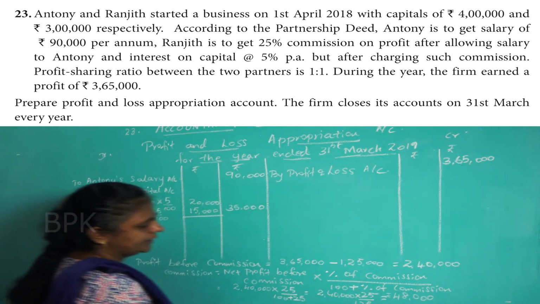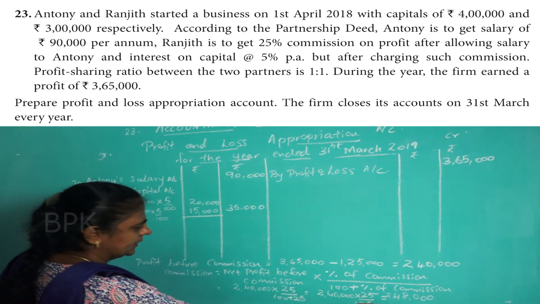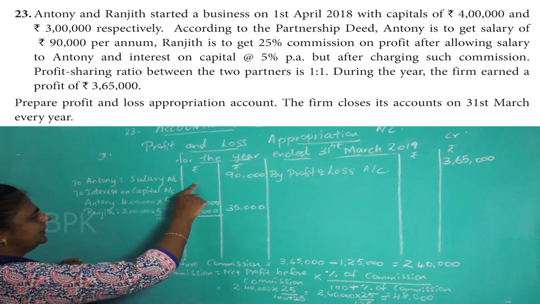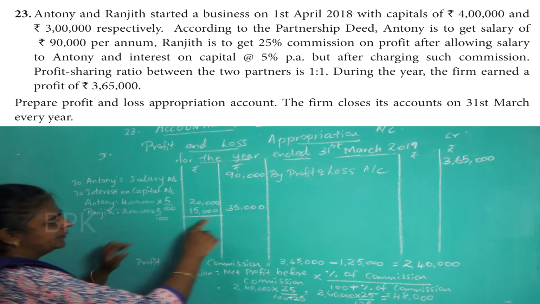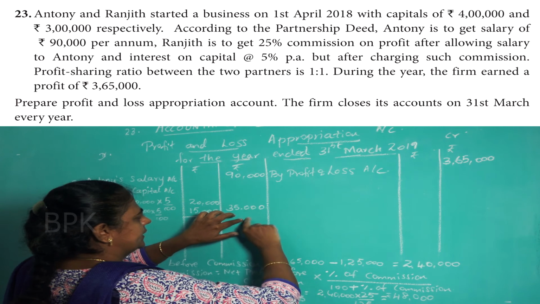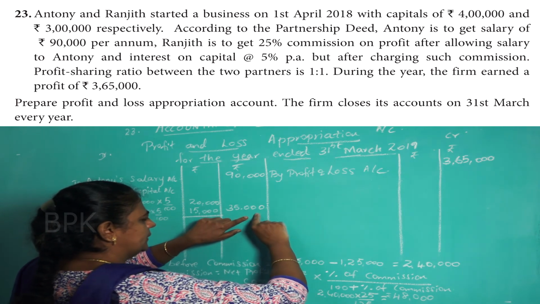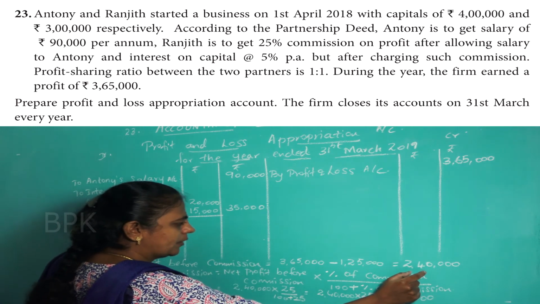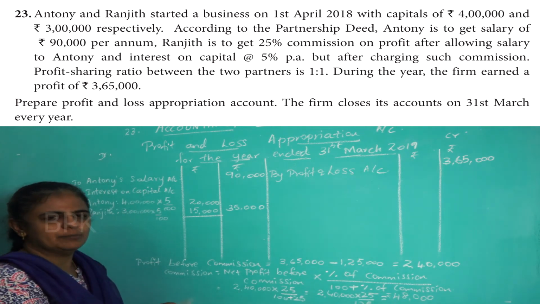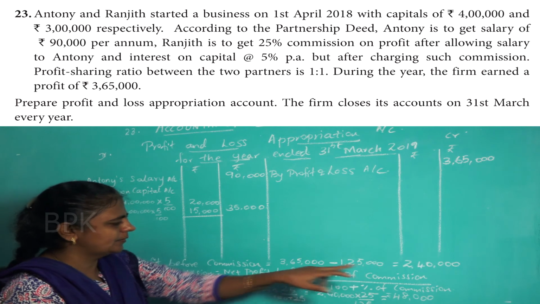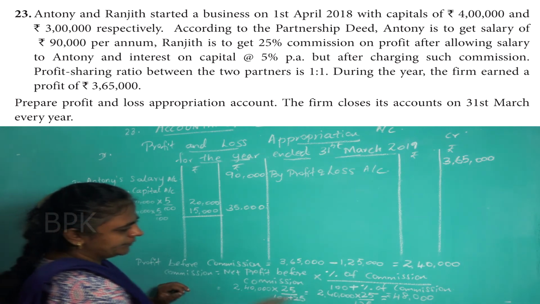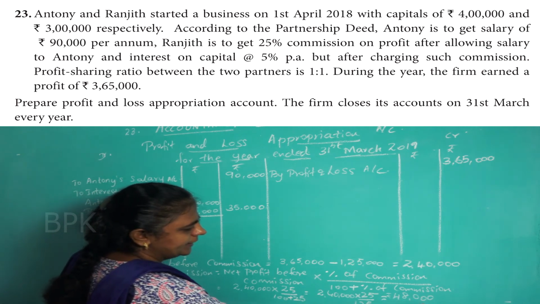Understood? So what I did, first I wrote salary, then I wrote interest on capital. Then find the profit: this minus this will give you 2,40,000. So this is the profit before commission. On this profit you have to calculate and find the commission, so that will be 48,000.